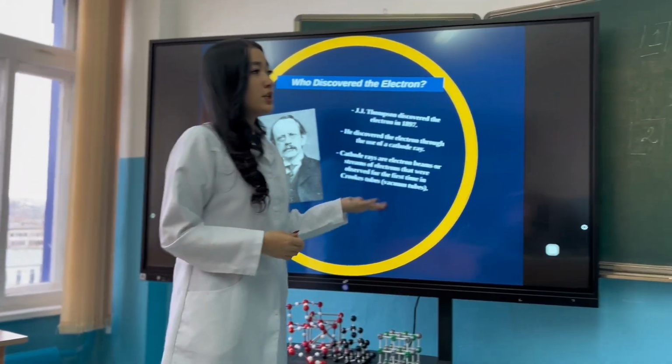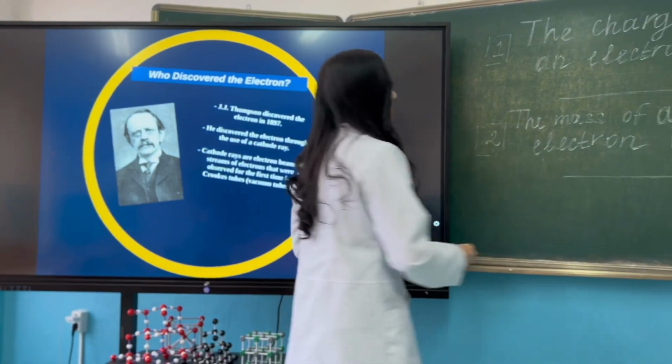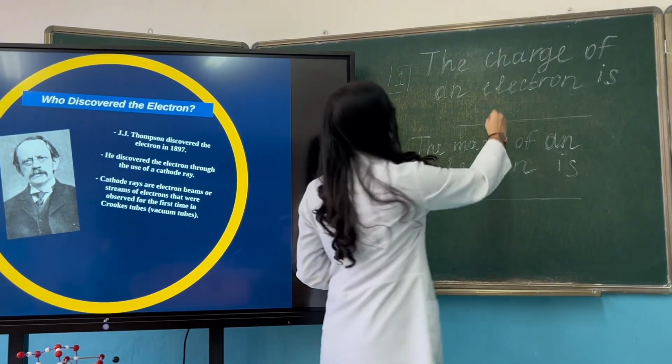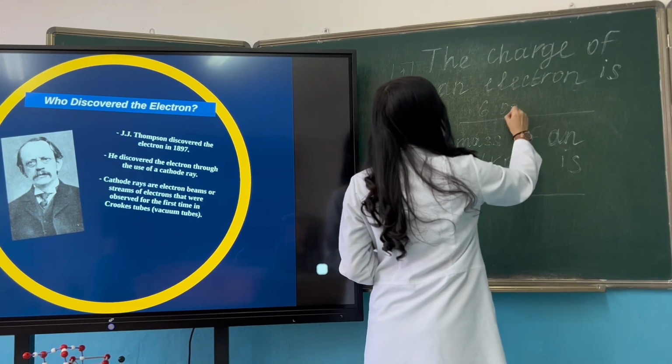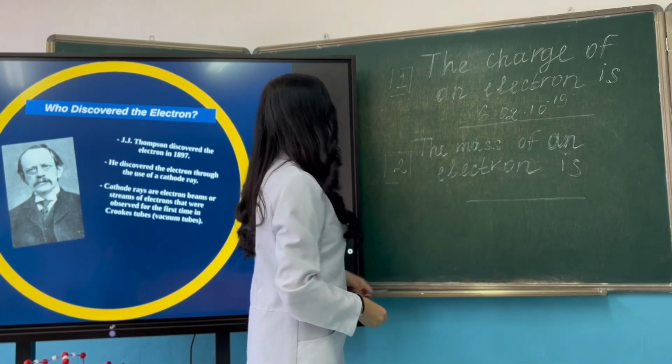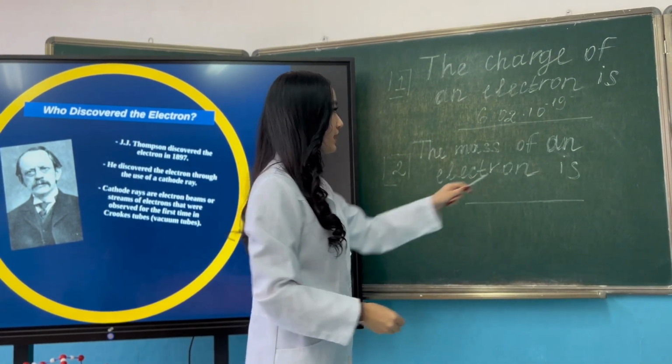Then, electron charge to mass ratio. The charge of an electron is, and the second, the mass of an electron is